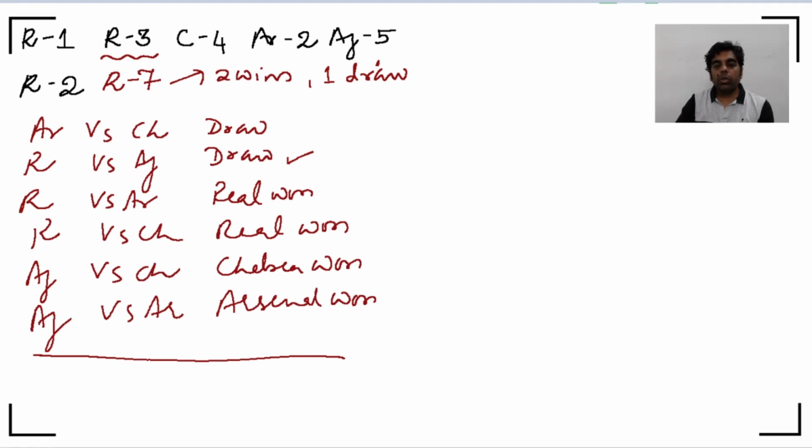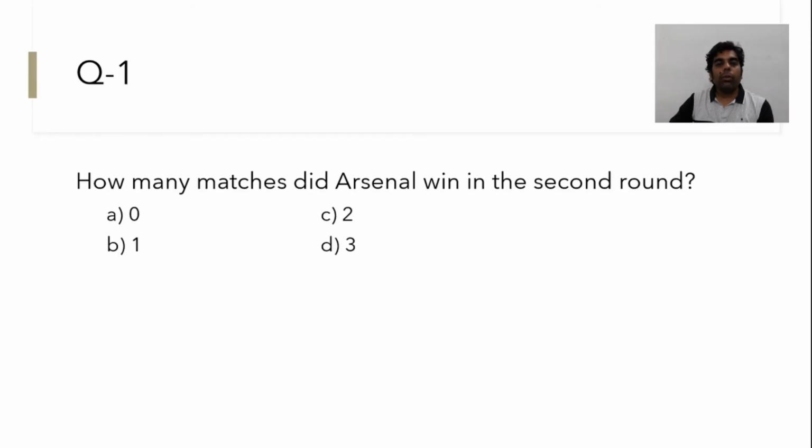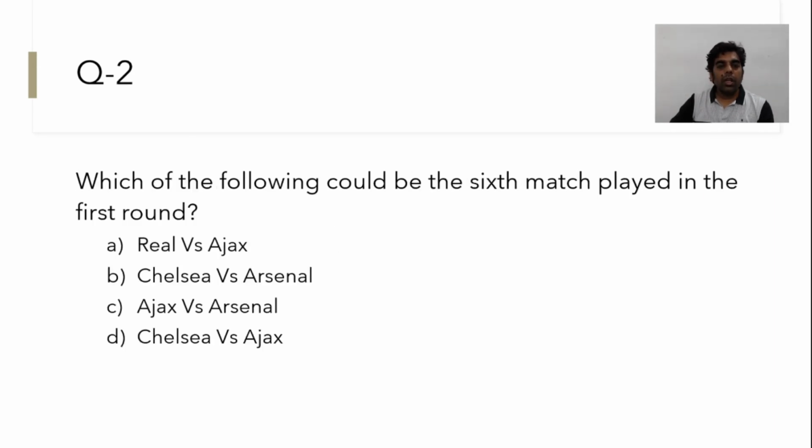So that brings us to the questions now. How many matches did Arsenal win in the second round? So that's pretty much clear from here. Arsenal won only 1 match. Next one, which of the following could be the 6th match played in the first round? That we have already figured out. It is Ajax versus Arsenal.